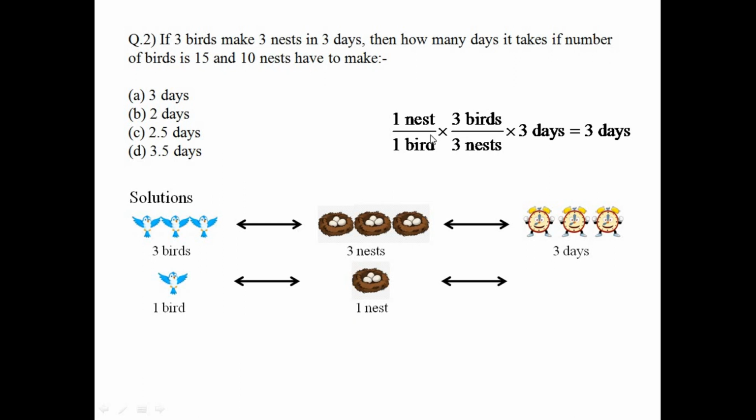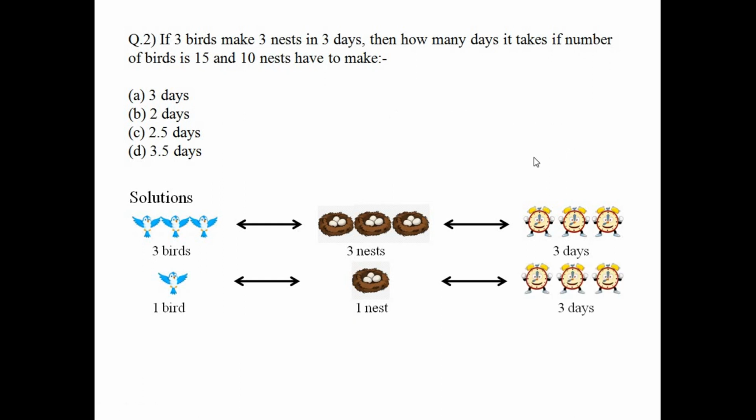The 3 birds were in the numerator, so we take the bird in the denominator here. So it will be 1 bird, and the 3 nests were in the denominator, so you take the nests in the numerator. So it will be 1 nest. Here the case is 1 bird, 1 nest, and the number of days earlier was 3 days. We are taking 3 days, so we are getting 3 days. So the answer here is also 3 days.